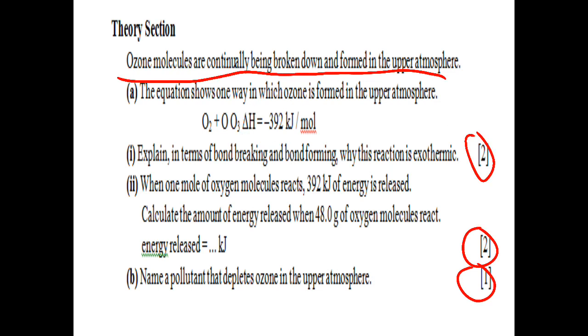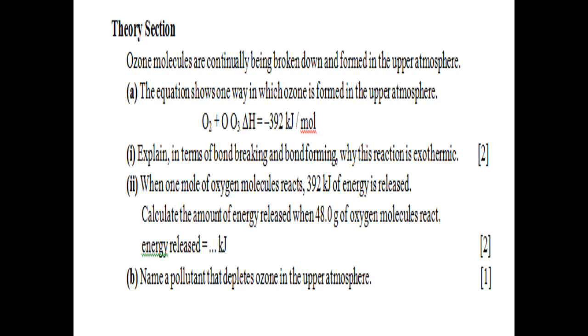It proceeds with the evolution of energy, with the emission of heat energy. And in terms of bond breaking, how many bonds are broken and how many bonds are formed? So you have to talk in terms of bonds.